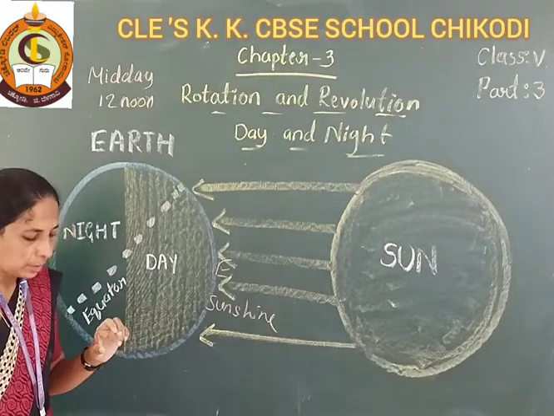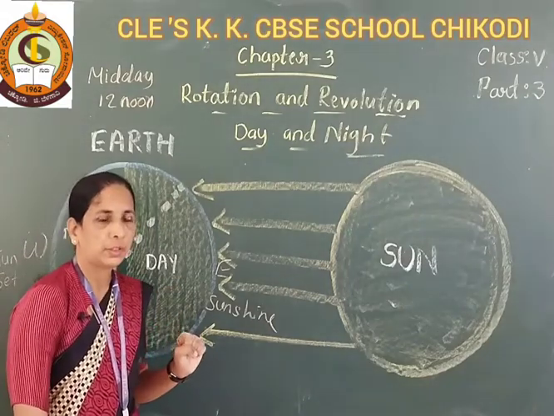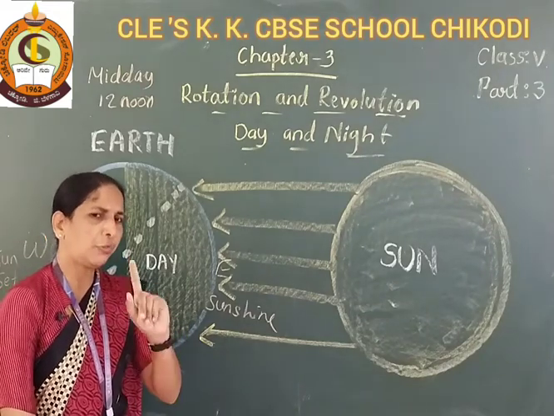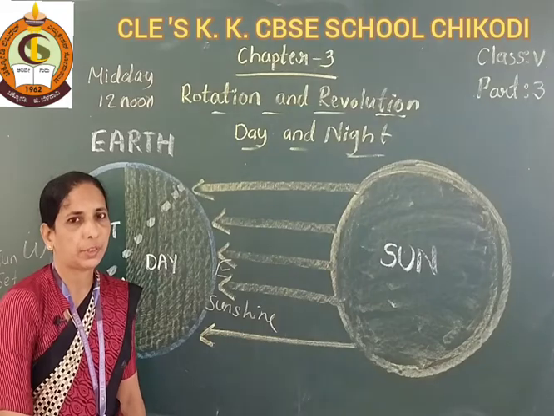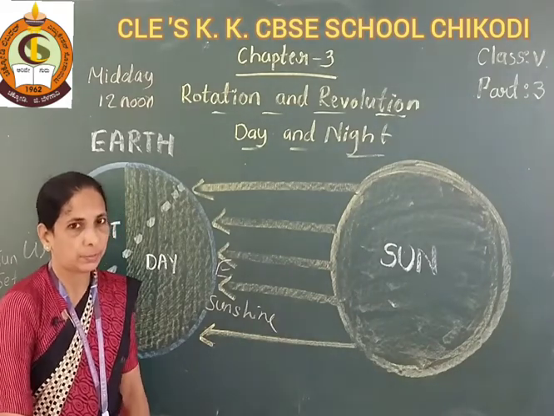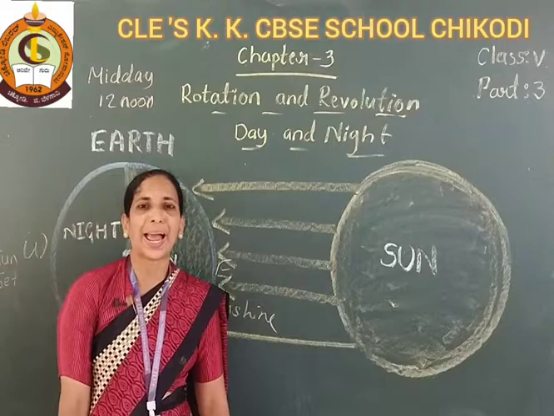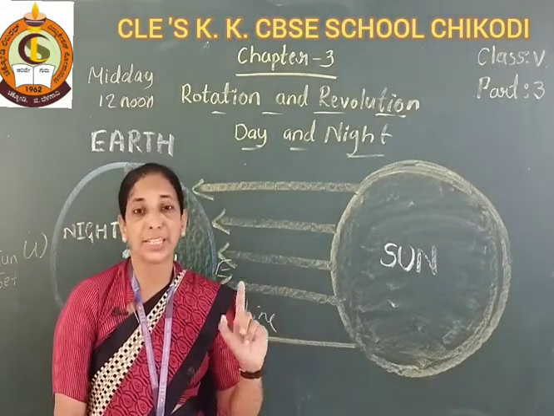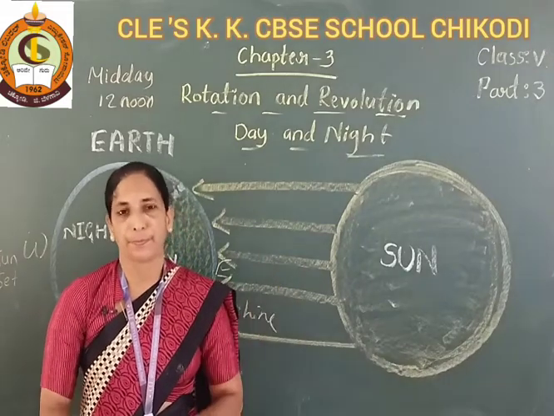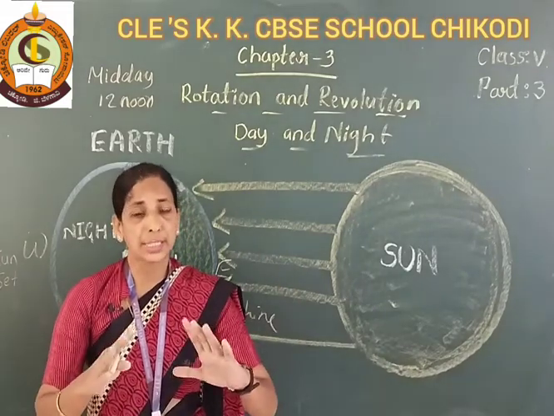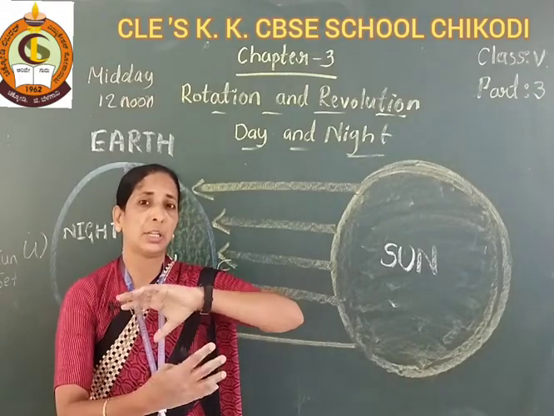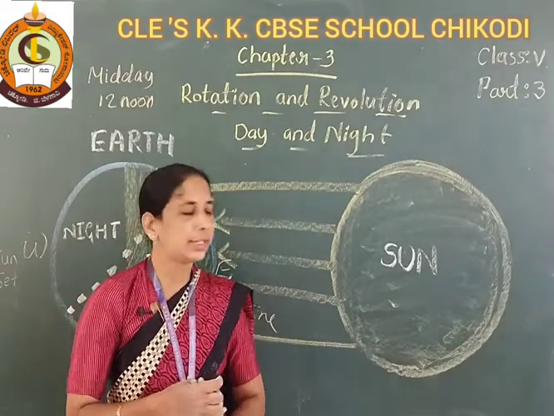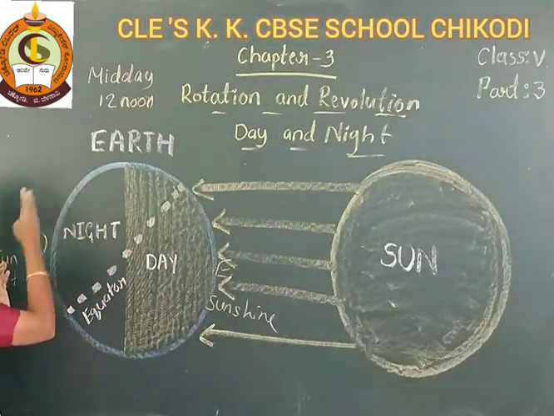Like this we also see 31st December and 1st January. When it is the morning of 1st January in India, at the same time in the USA the date and time change, and it is 31st December. So the earth's rotation also affects the time, and this is how day and night occur.